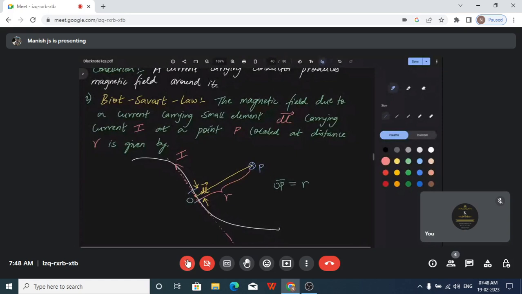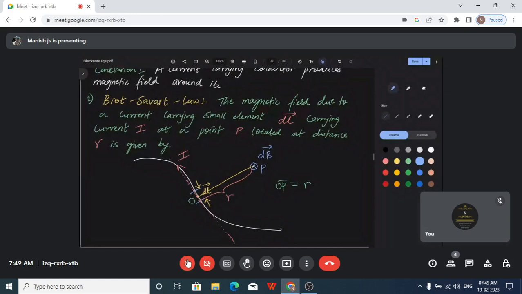The magnetic field at point P due to that small element dl, which is again carrying current I, will also be small, so I am representing that using dB. dB is the very small magnetic field associated with that small element dl.